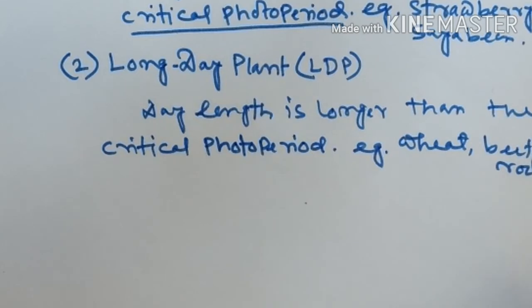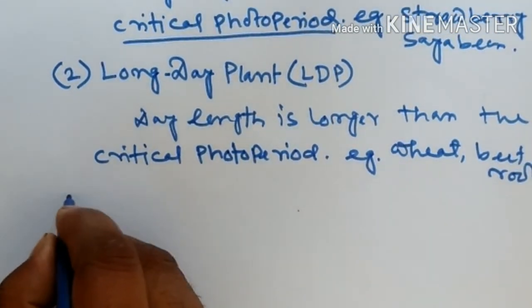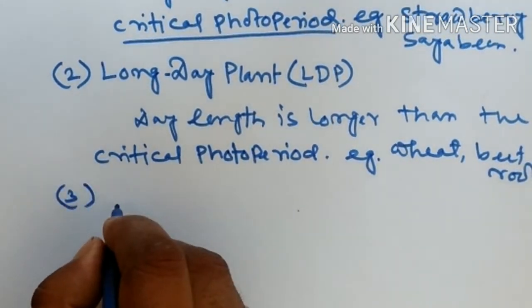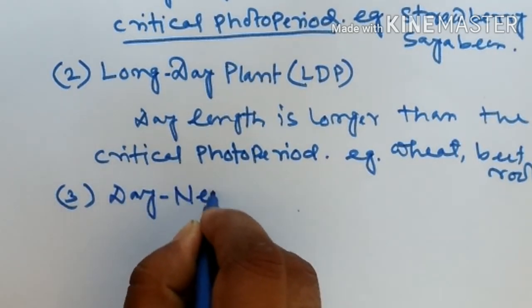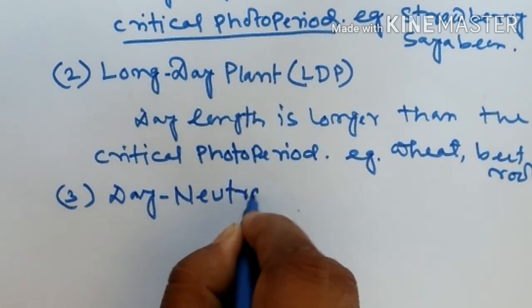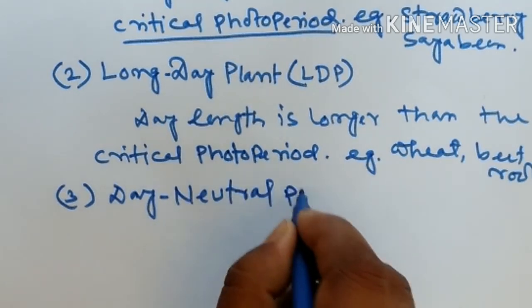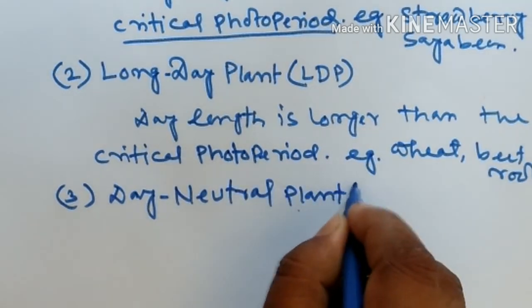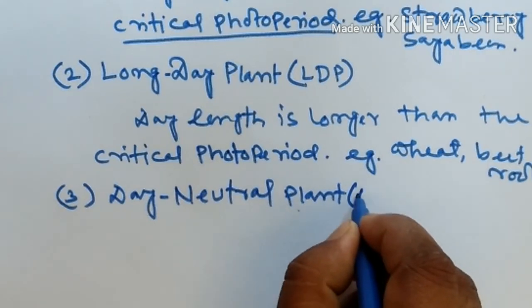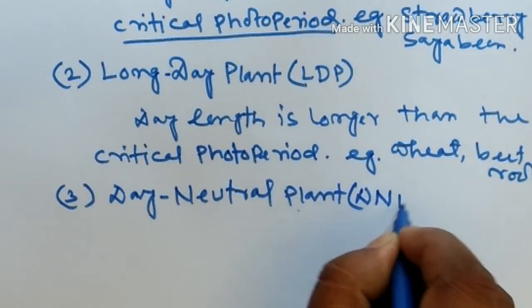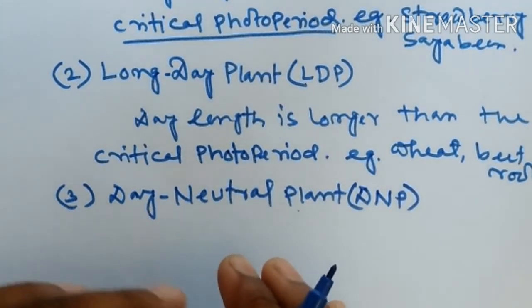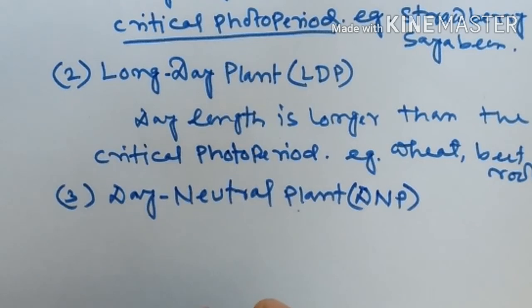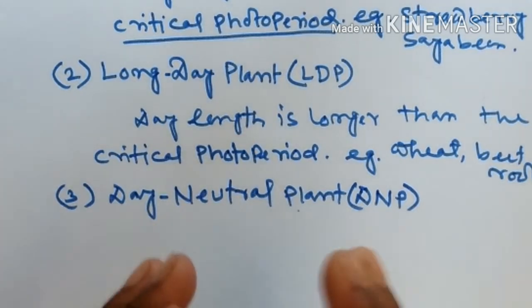Another type of plant being is known as day neutral plant, in short DNP. These are not dependent on photoperiod.